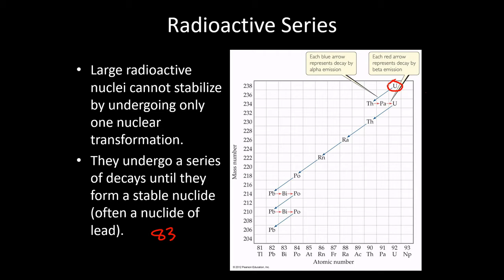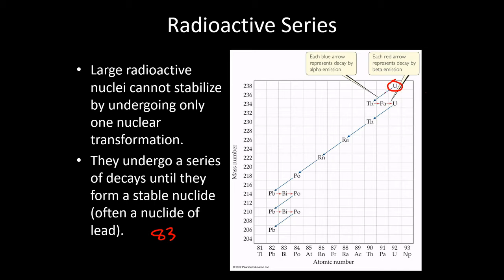So if you have something like uranium-238, in order to become stable, it's most likely going to go through a whole series of radioactive decays like this one that we see here. Now this is not the same radioactive decay that every uranium-238 is going to go through. This is a very common one, but there are different ways it can do this. You could have the same number of overall decays but in a different order.